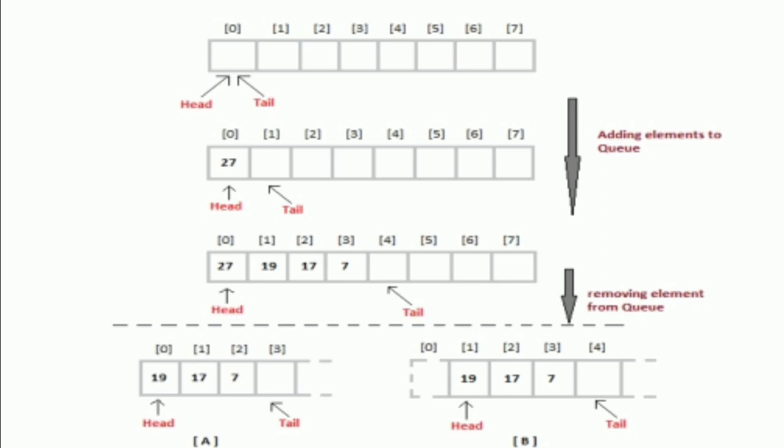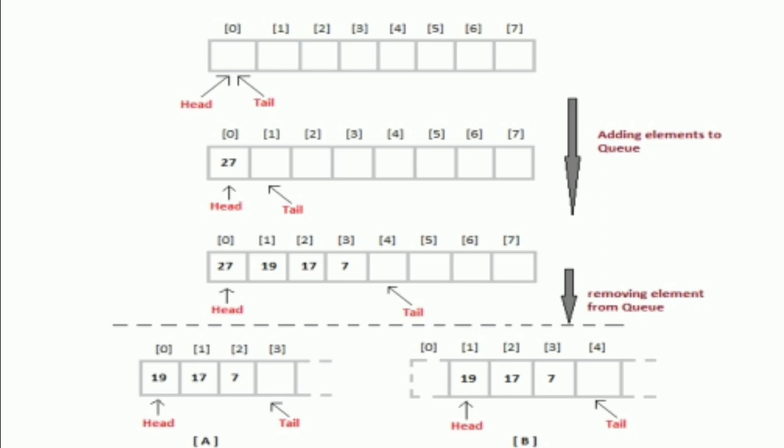The head is the front, and the tail is the rear. In the previous slide, you saw that the head is the front and the tail is the rear of the queue. The first index, the first box, is index number 0. Any element to be inserted goes into that first index. Rear and head are in the same position, at index number 0.